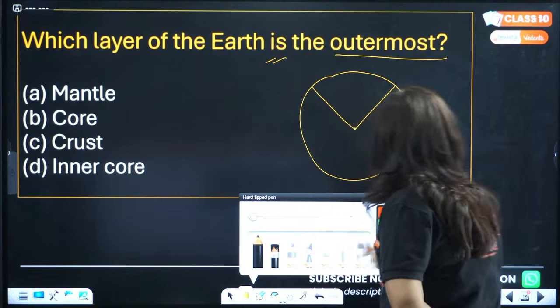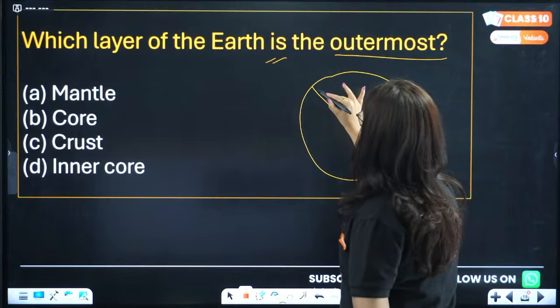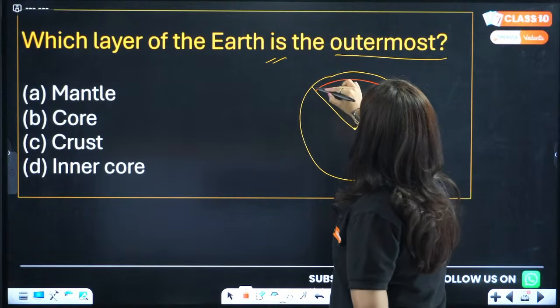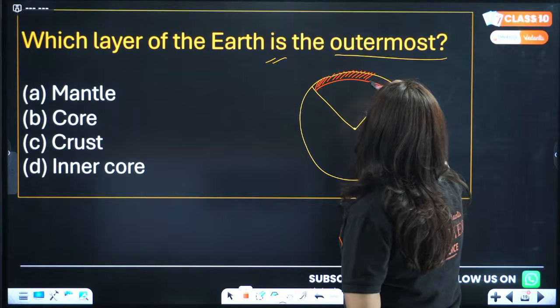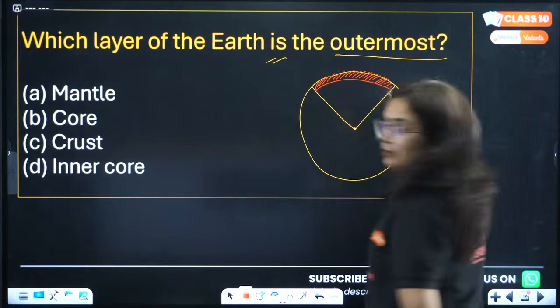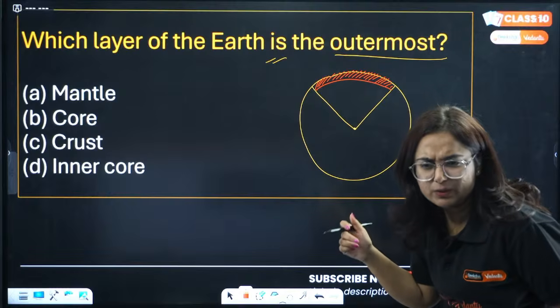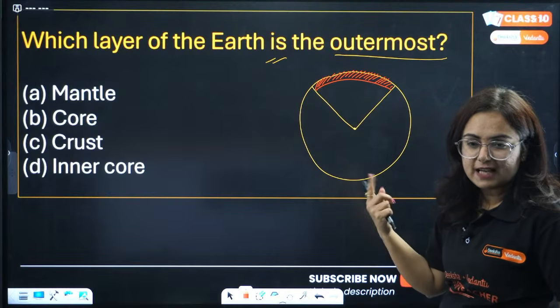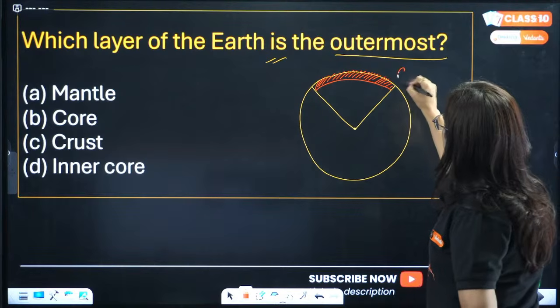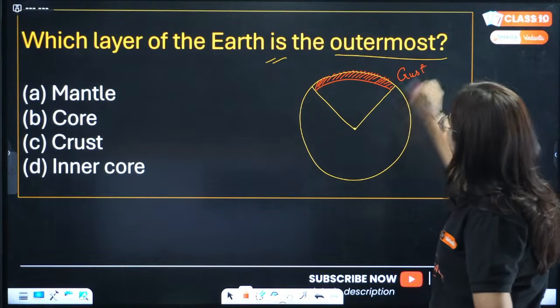There are three layers on the earth. The outermost layer, which has either the land surface or the ocean surface, is referred to as? Anyone with the answer? Very good. We have Akanshi and Zara with the answer C. Yes, the outermost layer is the crust.